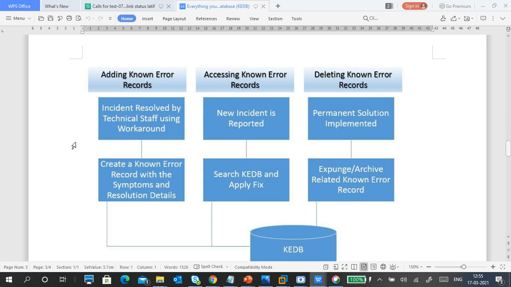Then where will you search for it, guys? That's the question. If a code error is there, where will you search for it? Try to think. It's a very simple one. You know the answer.